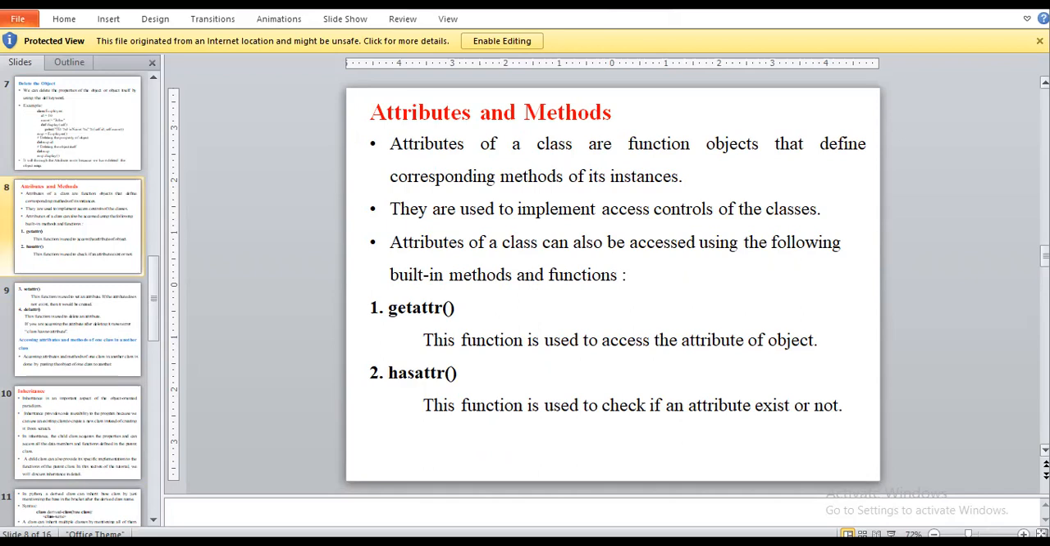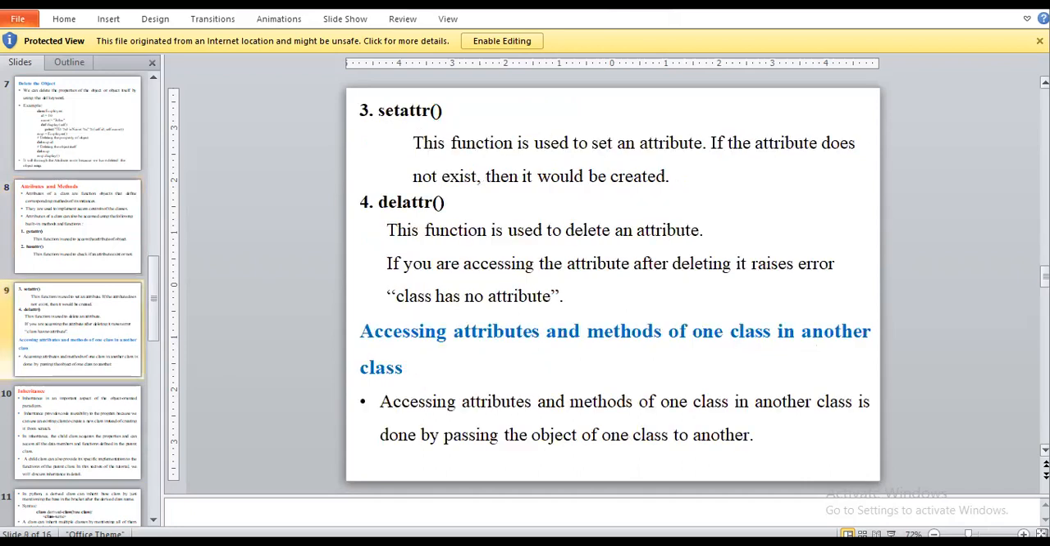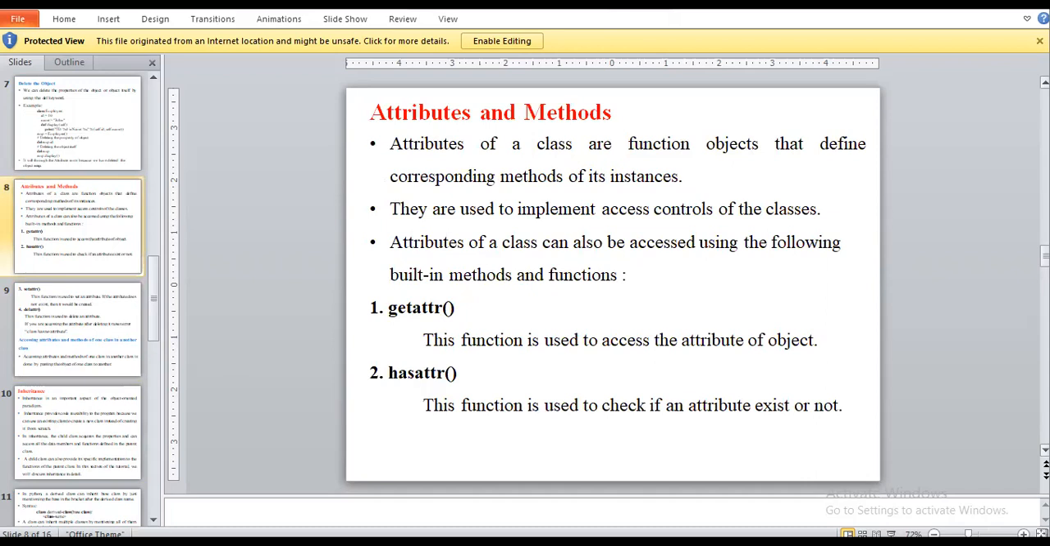Okay, then next will be hasattr. Hasattr means this function is used to check if an attribute exists or not. If we write hasattr, that method will check whether the value which we are passing in that method is present or not. It will display a value like true or false. Okay, so next will be setattr. Getattr means we are taking data from the object or instance of that class which we are creating.